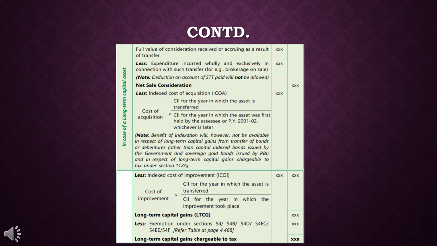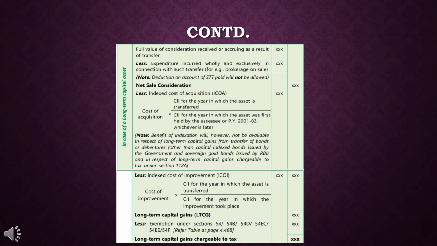And one more thing, in your question it will be mentioned what the index cost of inflation is for the particular year. Suppose any asset was acquired in 2001-02, so the index cost will be given for that particular asset. And when that particular asset is transferred or converted into stock in trade, that index cost amount will also be given there.